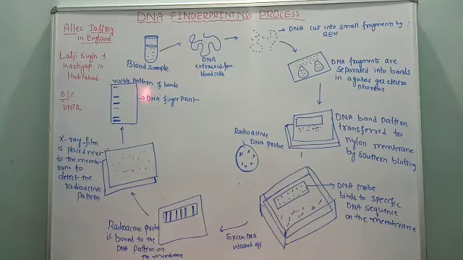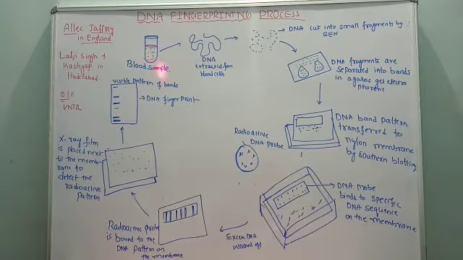Now we shall move towards the steps involved in the DNA fingerprinting process. The first step, as you can see in the first diagram, is a test tube that contains a blood sample. Where the crime took place, from that place we have to collect the sample. That sample may be anything. The first step is collection of biological sample.